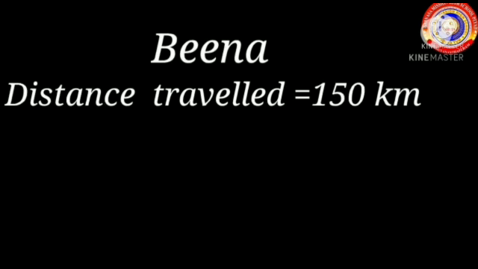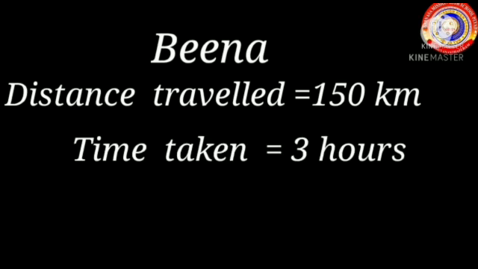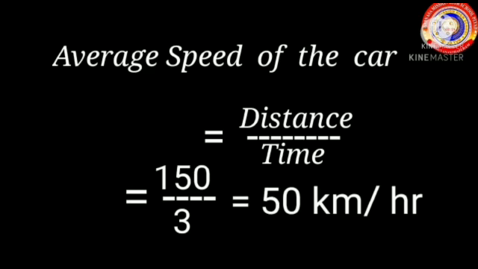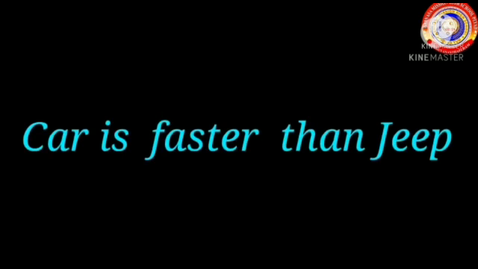For Veena, distance travelled is equal to 150 km. Time taken is equal to 3 hours. Then the average speed of the car is equal to distance divided by time taken, which is equal to 150 divided by 3. 150 divided by 3 is 50 km per hour. So the speed of the car is faster than the jeep.